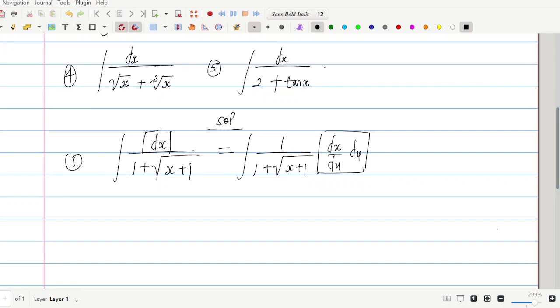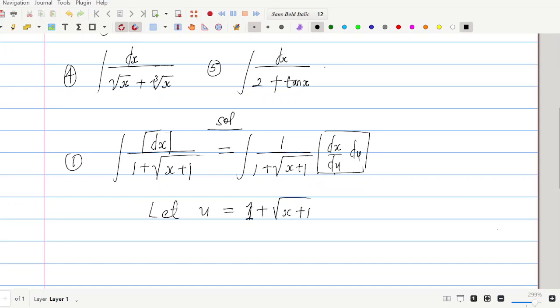Now, this derivative here suggests to us that x is a function of u. That is, there exists a certain relationship between x and u. Now, the relationship can be gotten in different ways by different integrators. But to make it extremely easy, we make a substitution that will simplify the integrand considerably. In such a case, we shall say let u be equal to 1 plus square root of x plus 1.